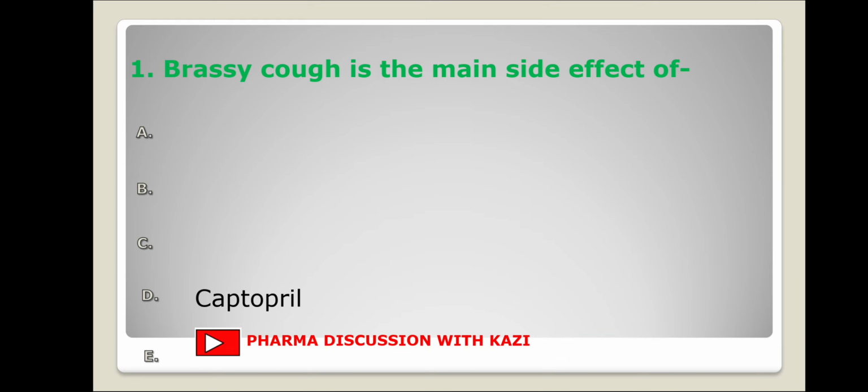captopril. Here brassicap, that is dry cough, occurs in 4 to 6% of patients within 1 to 8 weeks of the intake of captopril. It is not dose related and appears to be caused by inhibition of bradykinin or substance P breakdown in the lungs of susceptible individuals.